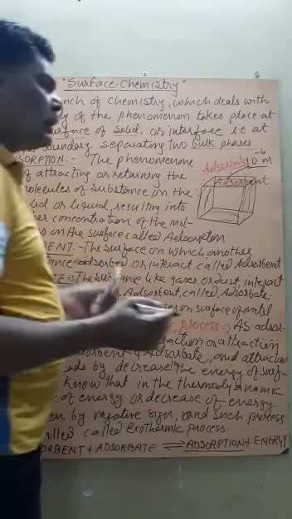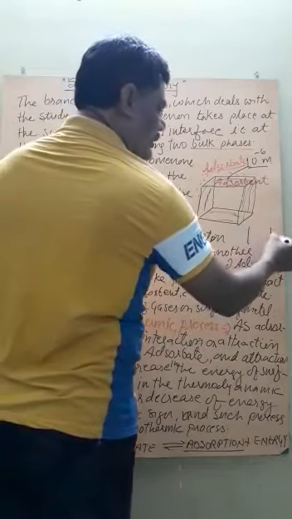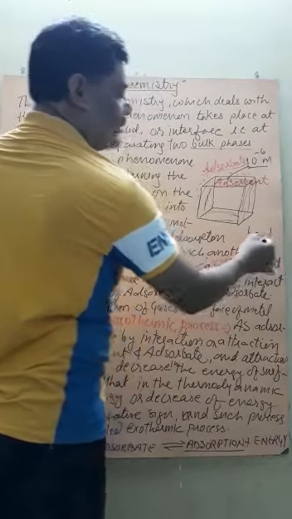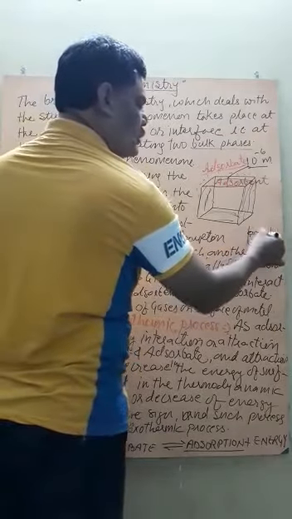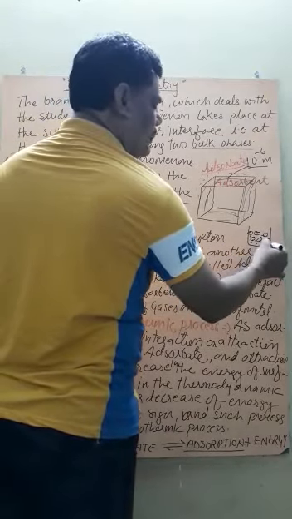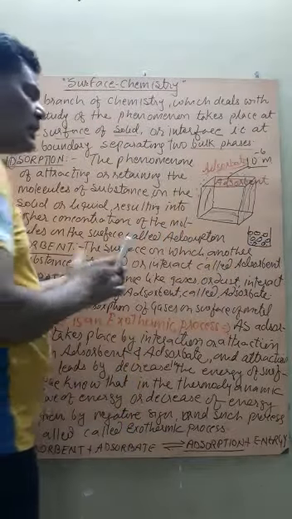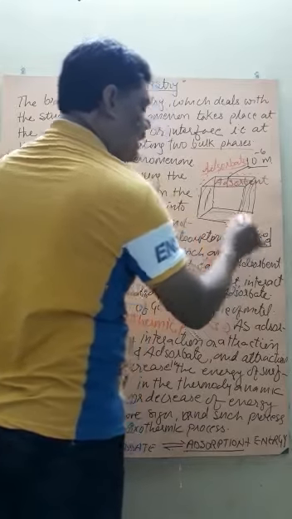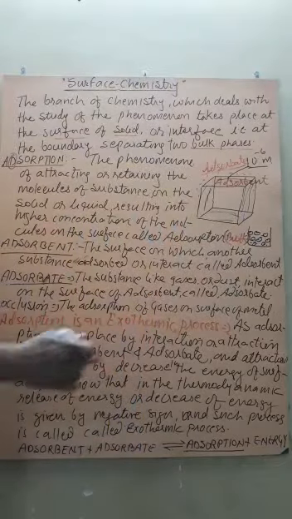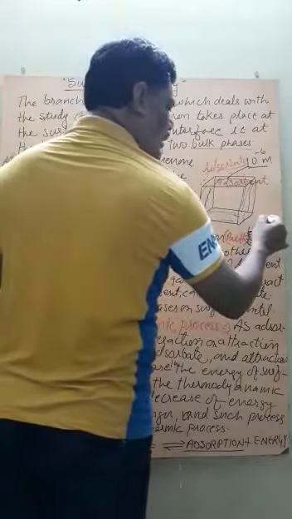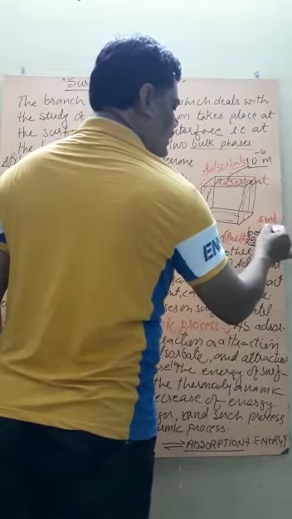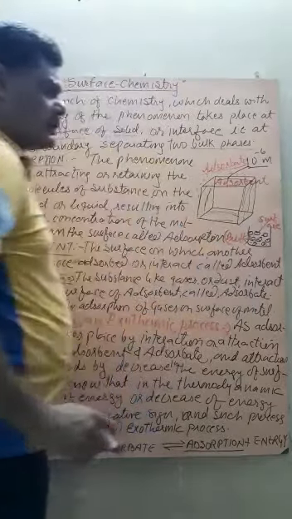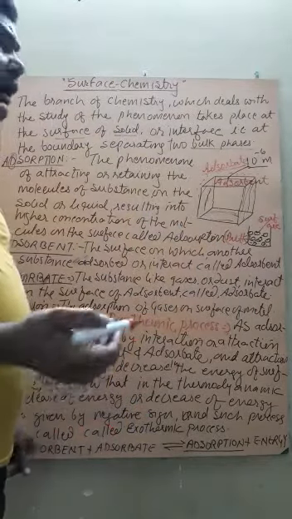So student, suppose there is a liquid substance. There are a large number of liquid molecules present in different places. Some of the molecules are present in the bulk, that is the inner part, while some molecules are present only at the surface. The behavior of these two kinds of molecules differs.